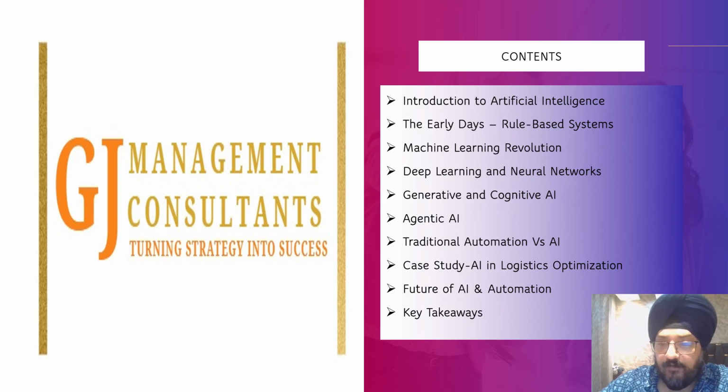We'll try to give you a quick comparative analysis of how traditional automation was there, and then compare it to AI, where we are now. Then we'll take an attempt to give you a case study that showcases how AI has resolved some of the complex problems of our logistics industry, and what the future of AI and automation is, and what some of the key takeaways are that we have got by implementing AI in the logistics industry. Moving ahead.